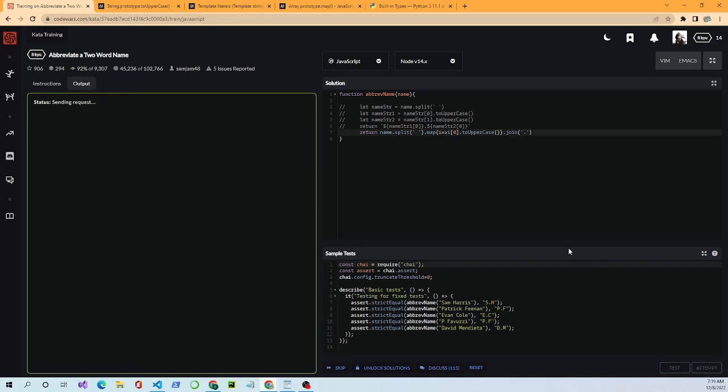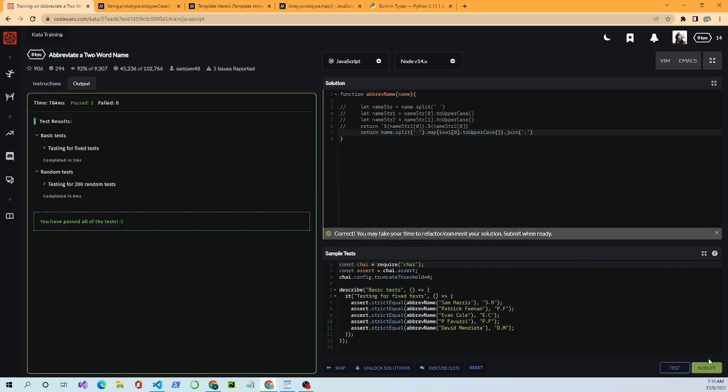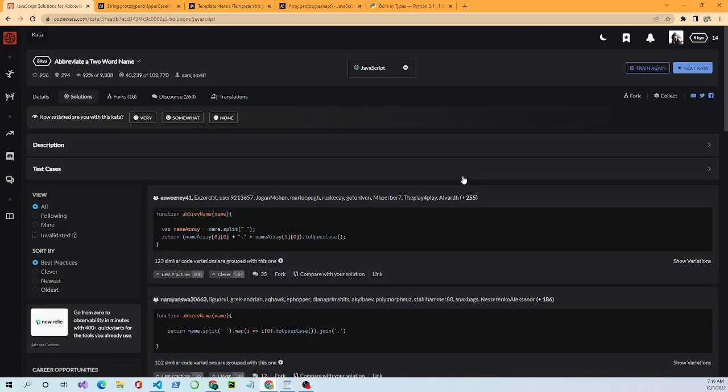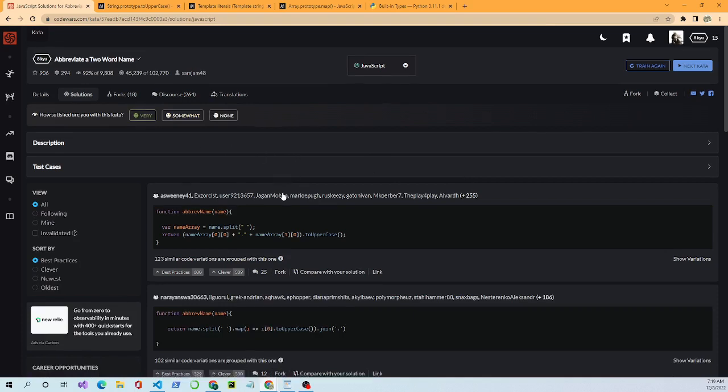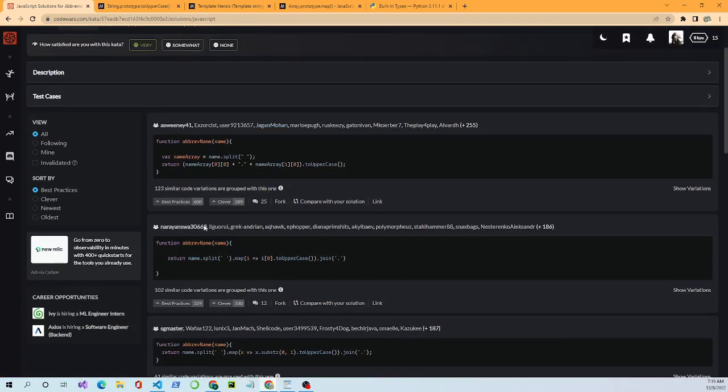So let's attempt it and get our credit for it. All right, let's see. Okay, we passed. We're very satisfied. We come in here. When you pass these tests, spend some time reviewing the code that others have written and placed here. That gets you a feel for reading through the code, and gets your brain ready to think.